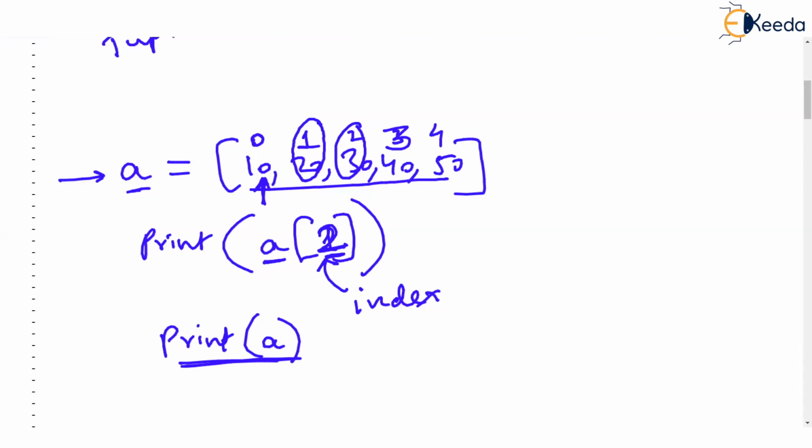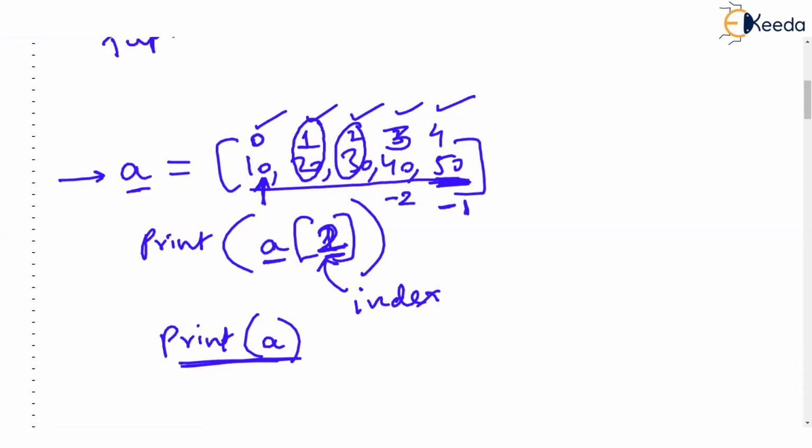Now, there is fun here. I said that whenever you have a list, there is indexing like 0, 1, 2, 3, 4. But there is negative indexing also. Just check. This 50 is the last element, isn't it? The last element has index -1. This 40 is the second last.